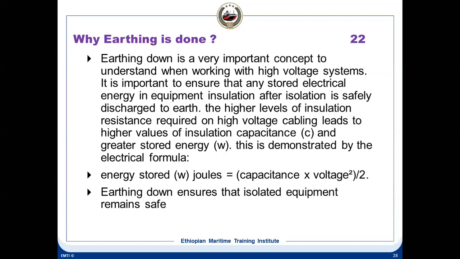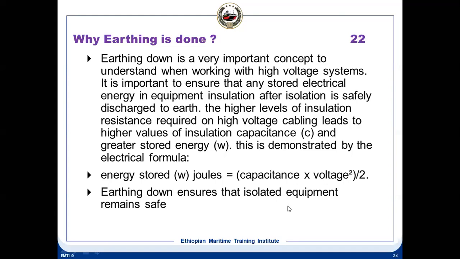In the same way, the windings and the cables all have the property of capacitance. They store the charges, and when you go and touch them, you may get a shock. That is why we are doing this earthing. Earthing means you are discharging any residual voltage to the ground. Okay. So energy stored in joules is equal to capacitance into voltage square, divided by 2. This is the energy stored in joules. Like power is joules divided by time, is it?